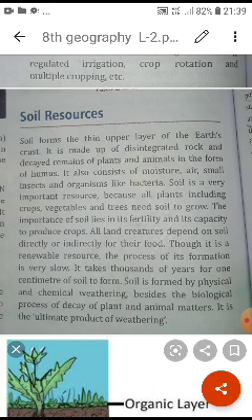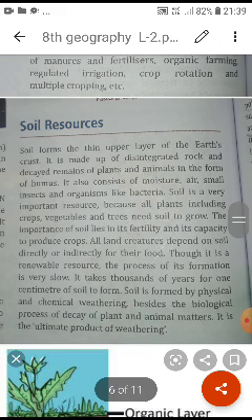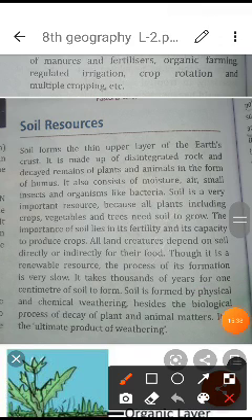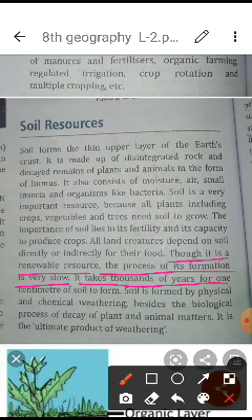By this one you have understood. It is explaining that soil takes thousands of years to form. Already I have explained to you. Though it is a renewable resource, the process of its formation is very slow. It takes thousands of years for 1 centimeter of soil to form. This already I have explained to you. It means thousands of years to make the 1 centimeter layer of soil.